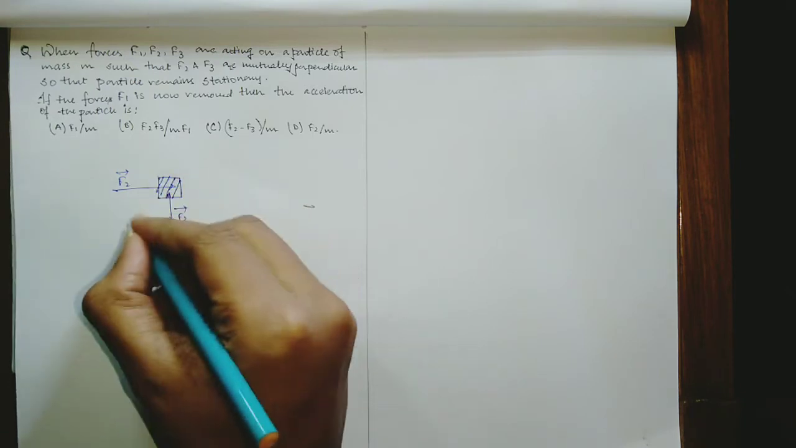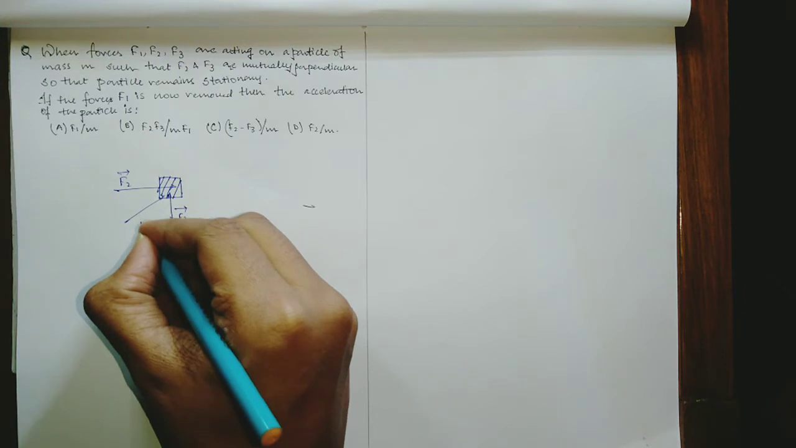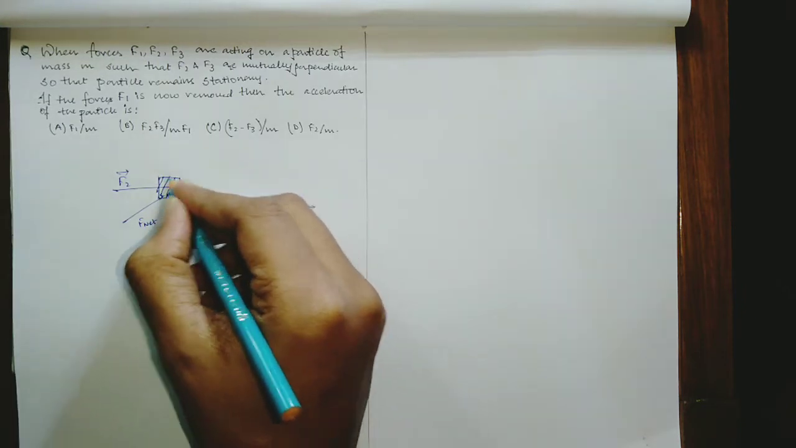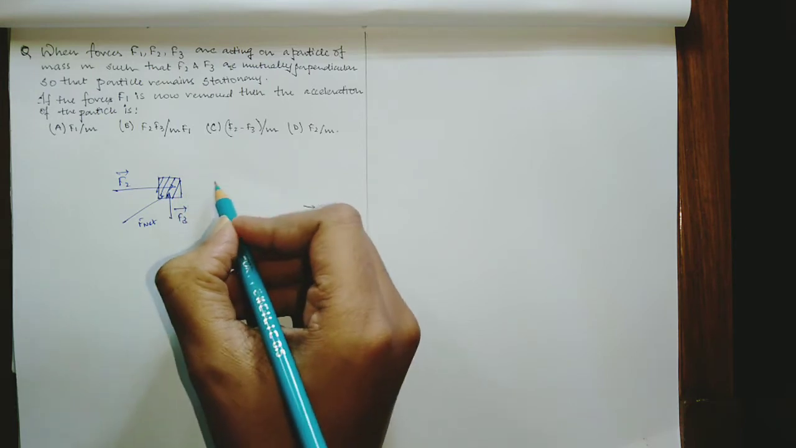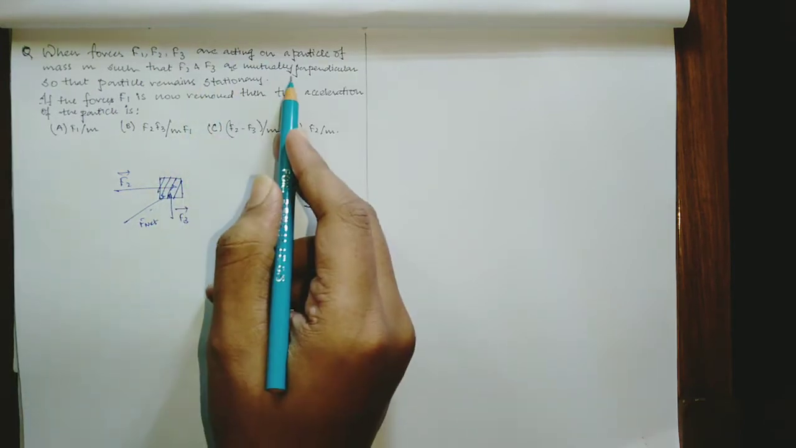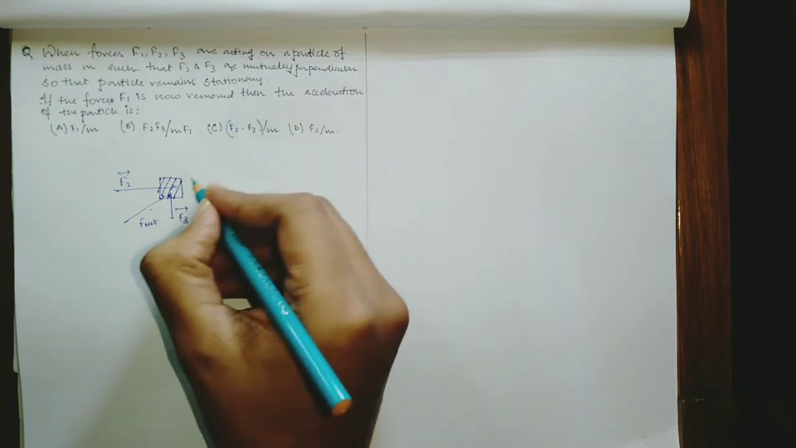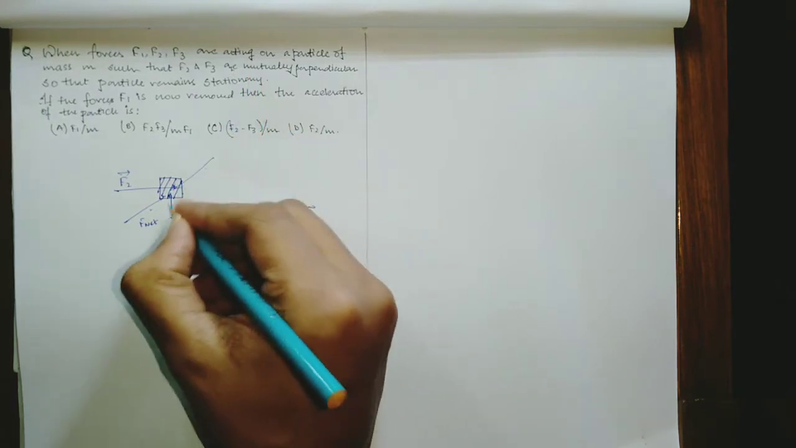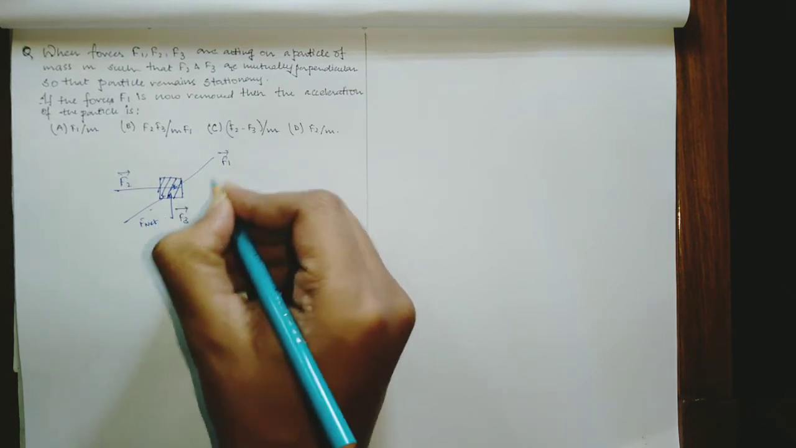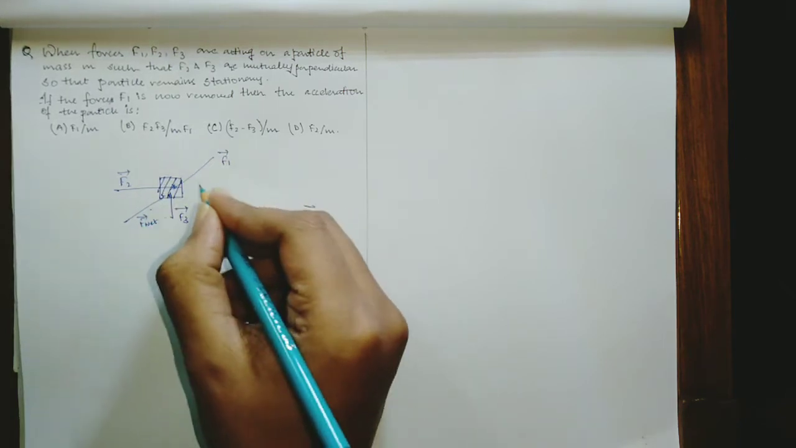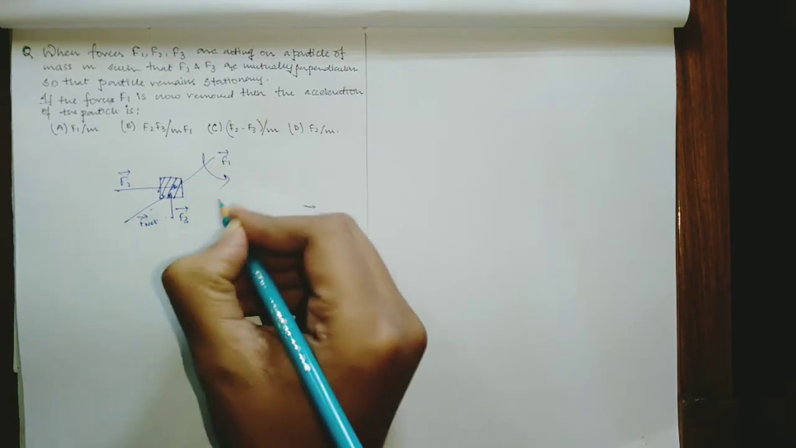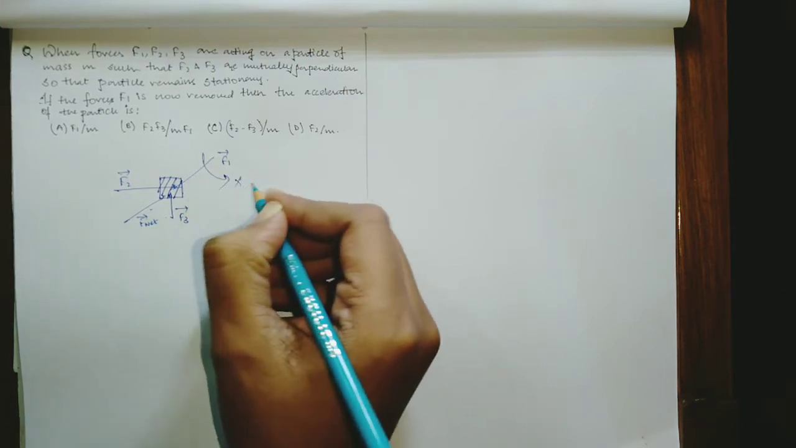Now the resultant of F2 and F3 will be acting somewhere like this. So F net is this, right? Now the body is not moving anywhere, so this F net should be balanced and there are three forces acting. So F1 will be balancing this F net, the net force of the two forces. So F1 will be like this. Now in the question it is given that F1 is removed.